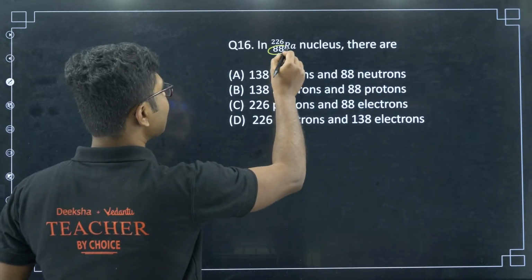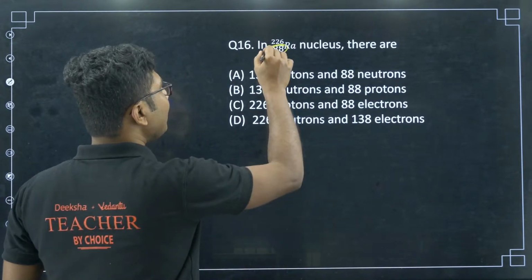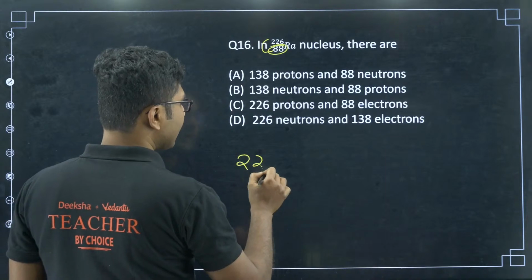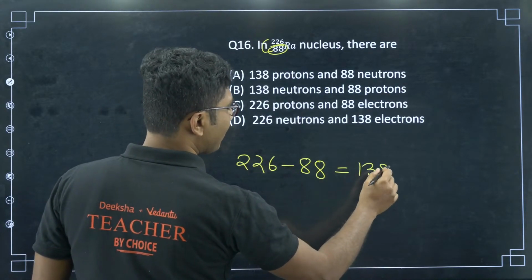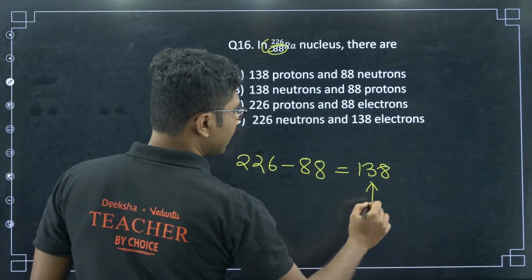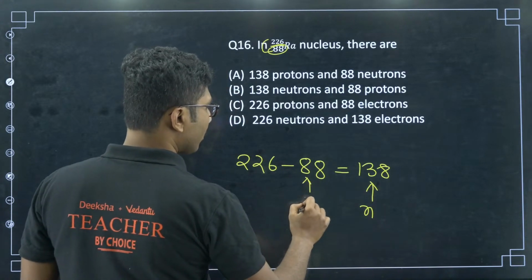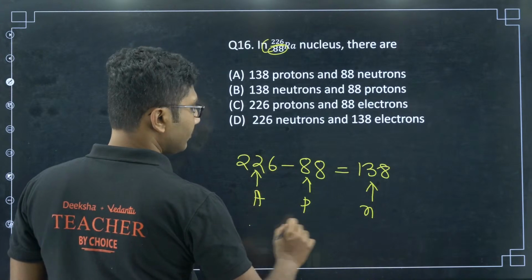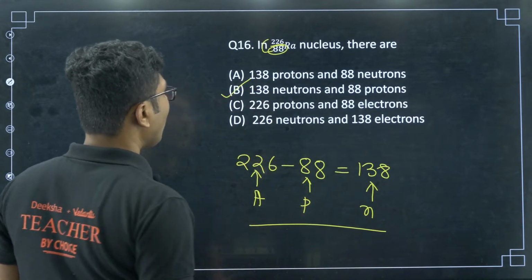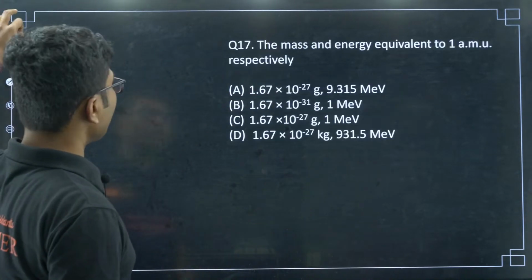This number represents the number of protons, and the remaining, if you do 226 minus 88, that is 138, will be the number of neutrons. This is the mass number, this is the relation. So, 138 neutrons and 88 protons.